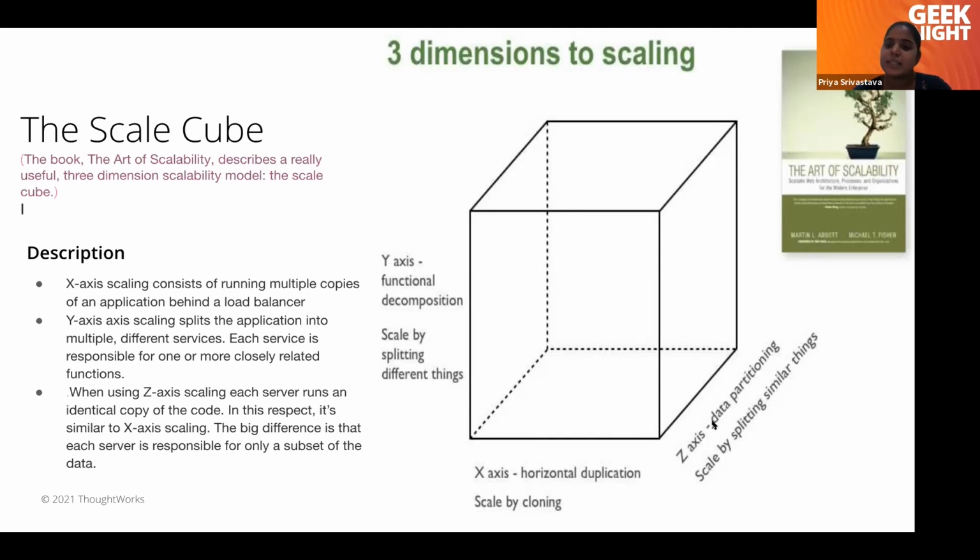Then there is the z-axis. The z-axis is data partitioning. It means we are scaling up our application by splitting up some similar things. So we have one application which can have 10 different flavors. That is part of the z-axis. The y-axis is functional decomposition.